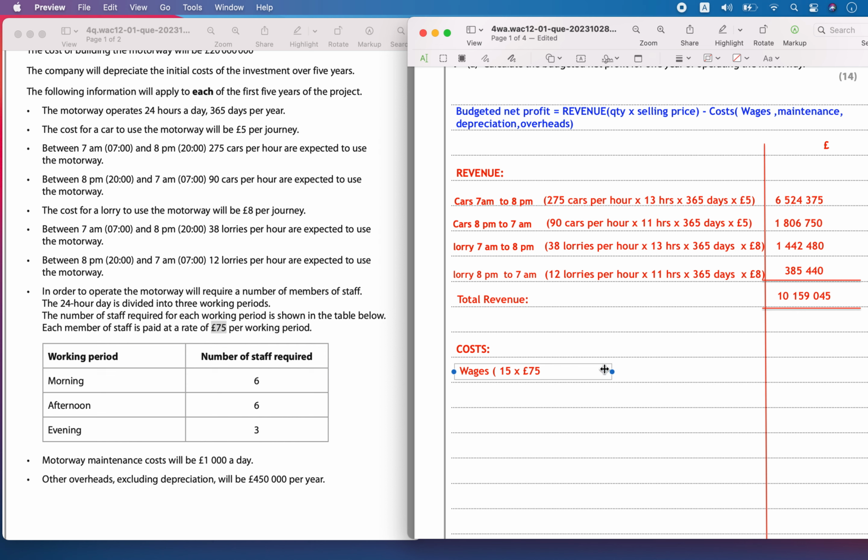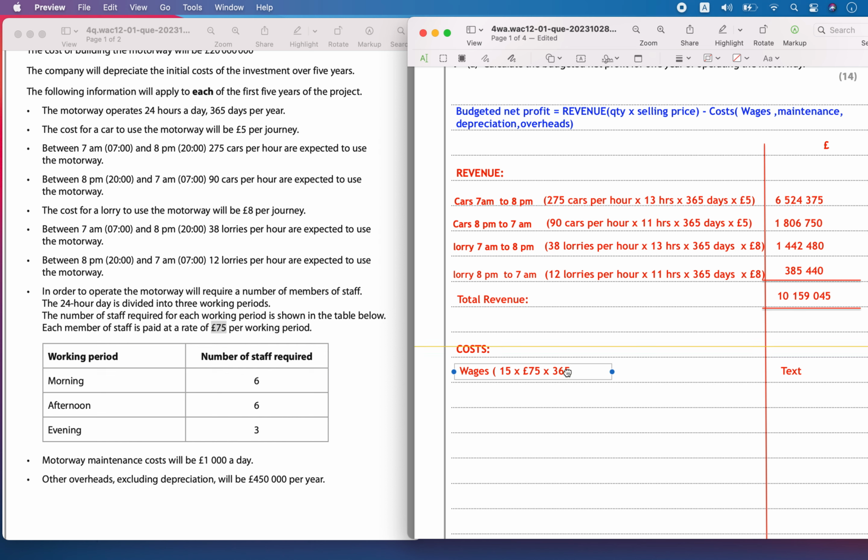Now let's calculate the working period. They are going to operate for 365 days, and they are going to be paid 75 pounds. So 15 into 75 into 365.